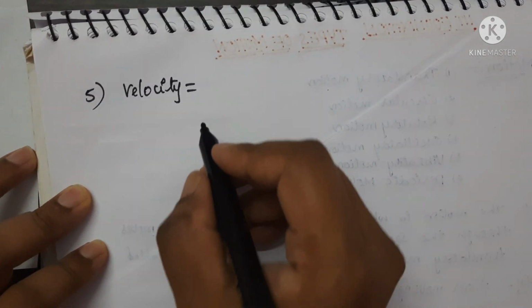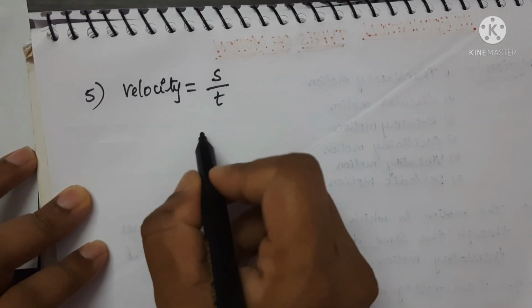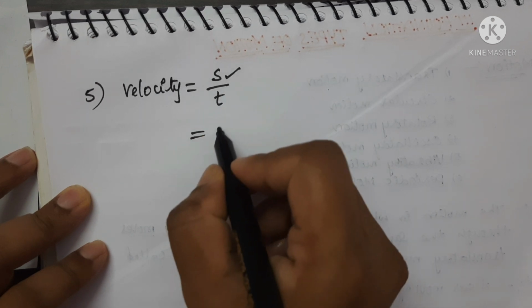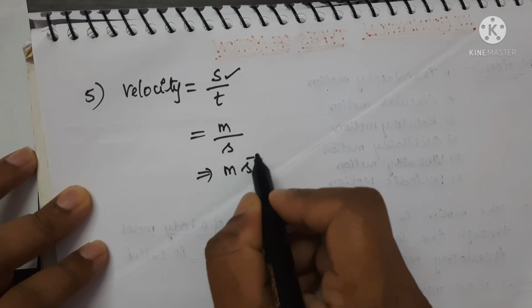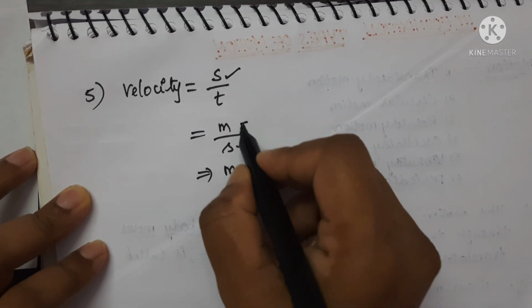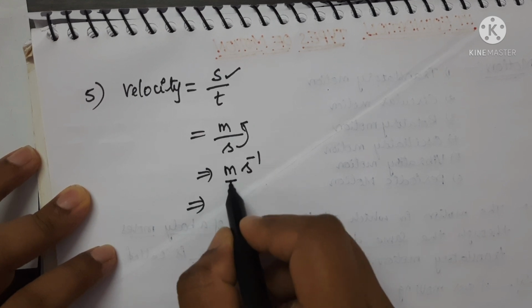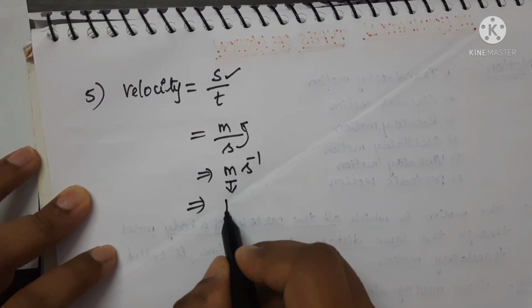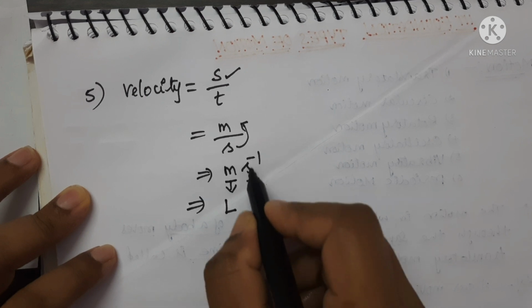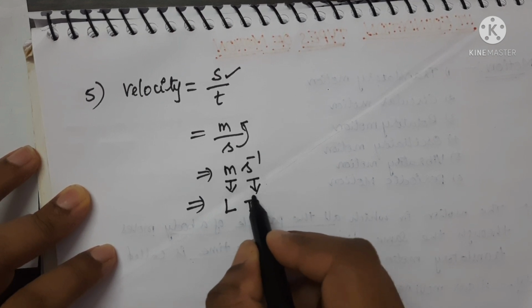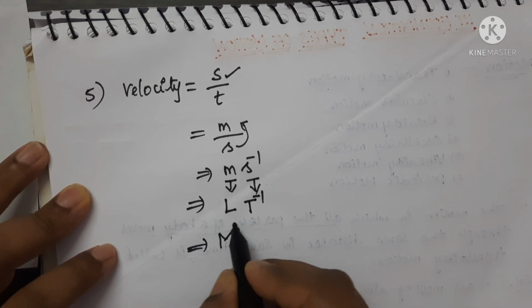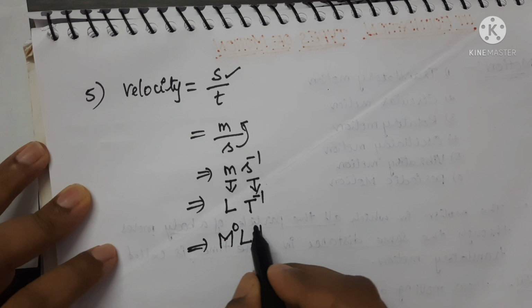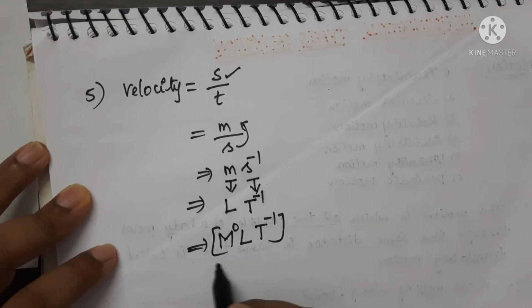The formula for velocity is displacement per unit time. Write the SI unit for displacement, meter, and for time, second, which is equal to meter into s to the power of minus 1. I have just written second in the numerator. Now write the dimensional formula. Meter is expressed in terms of capital L, and second is expressed in terms of capital T power minus 1, which is equal to, here the mass term is absent, so M power 0, L, and T power minus 1. This is the dimensional formula for velocity.